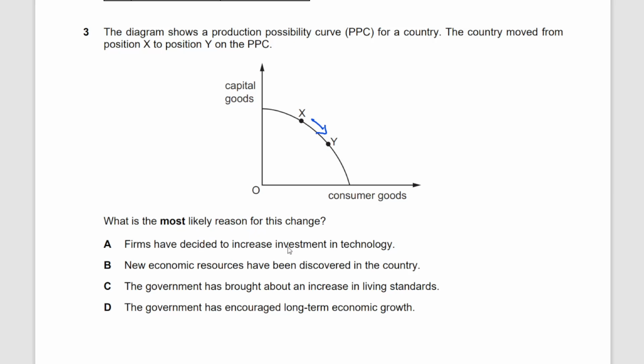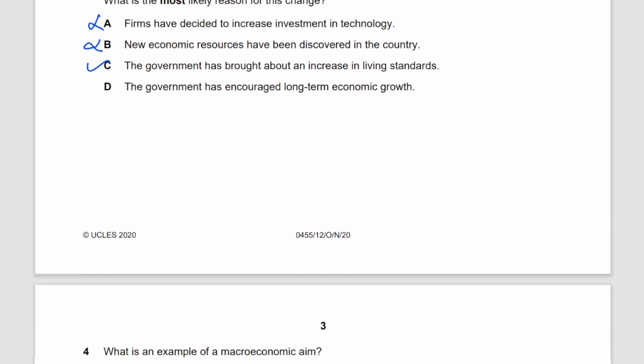Firms have decided to increase investment in technology. Well, that couldn't be true, because if there had been investment in technology, more would have been spent on capital goods rather than consumer goods. So A cannot be correct. New economic resources have been discovered in the country. This would have caused a shift, not a movement along the PPC. So this is also wrong. The government has brought an increase in living standards. Well, that's correct, because if the government brings about an increase in living standards, there is more expenditure on consumer goods. People consume more. So C is the correct option, guys.